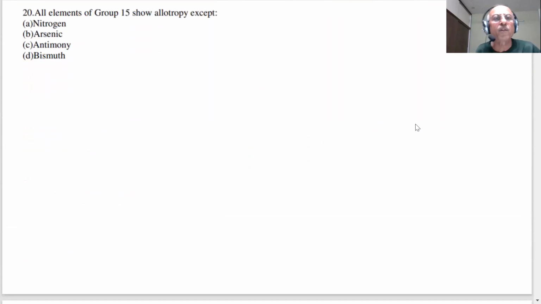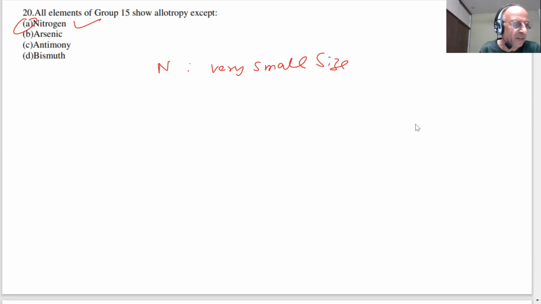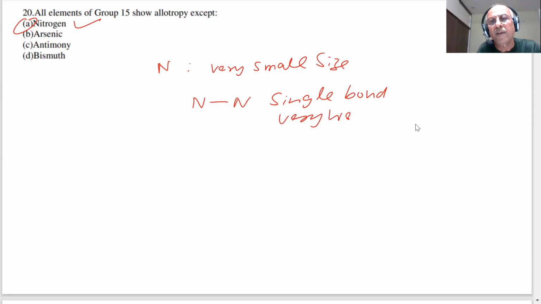All elements of group 15 show allotropy except. You already discussed this earlier also. You know that nitrogen is important here. Nitrogen has a very small size. The nitrogen single bond, we already told you, is very weak and it will immediately dissociate.